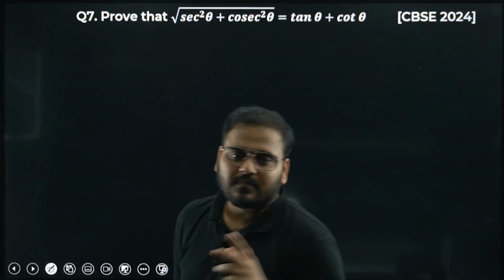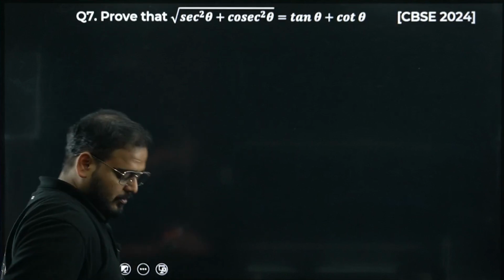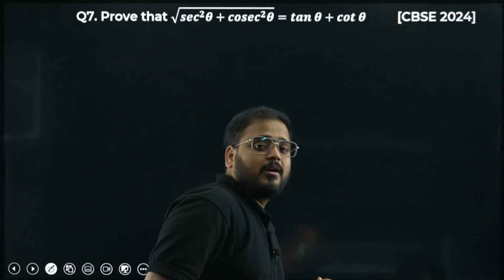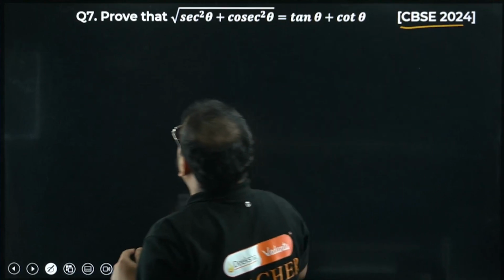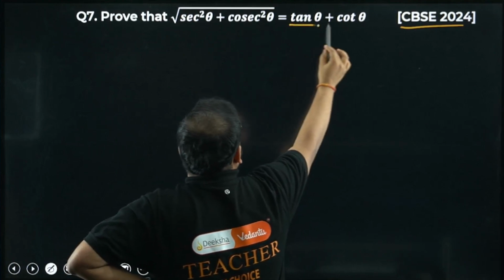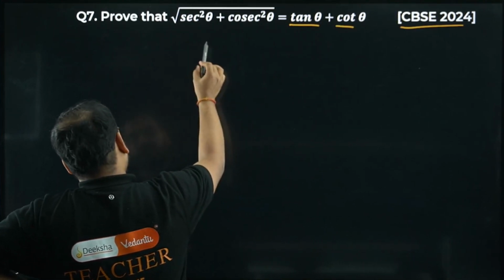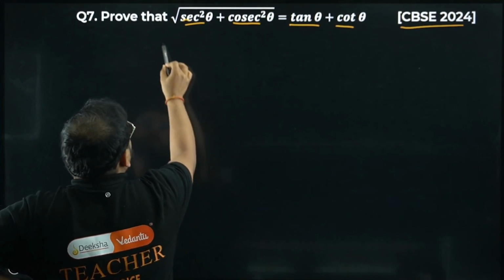Check this out now, bacha. Subjective question from the identities section. Have a look. It's a paper question: CBSE 2024 latest PYQ. Prove this equals tan theta plus cot theta. We can use identities for both these terms. Please check. Take LHS.